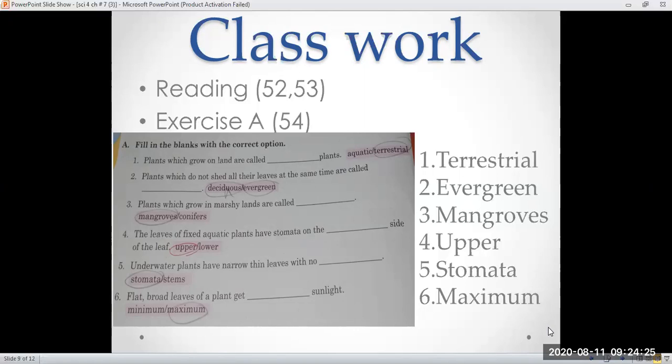Mubara, I can't hear your voice. Again, I can't hear your voice. No voice is there, Mubara. Teacher, Mubara's voice is not coming. Yes, I know.